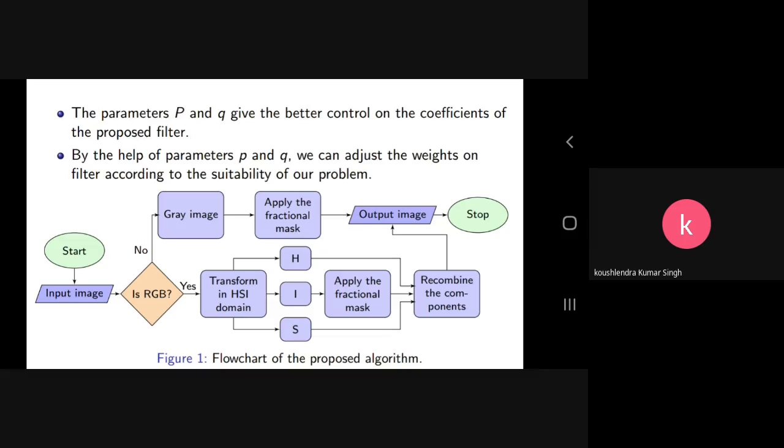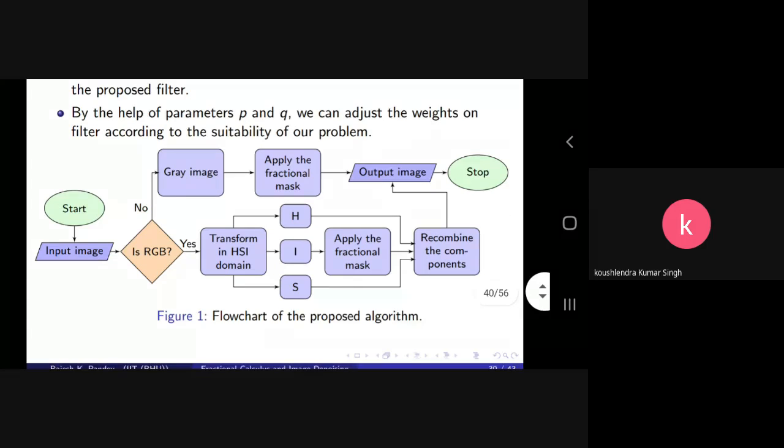If it is RGB, we transform to the HSI domain, apply the fractional mask on the intensity value, recombine it, and go to the output image. So this is the flow chart. You might all be familiar with this, because most of you belong to computer science engineering.